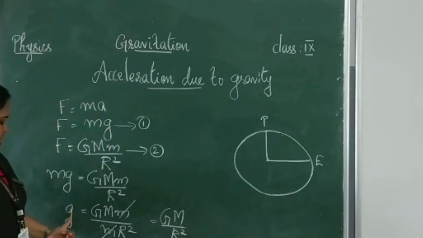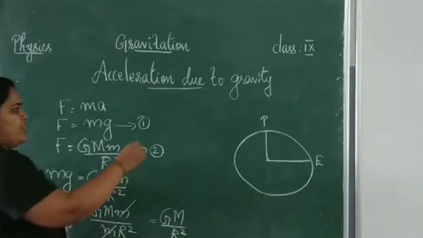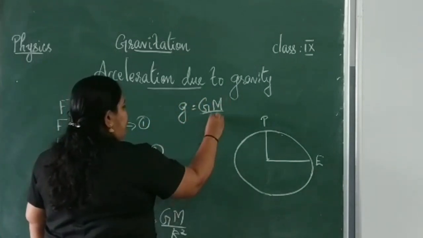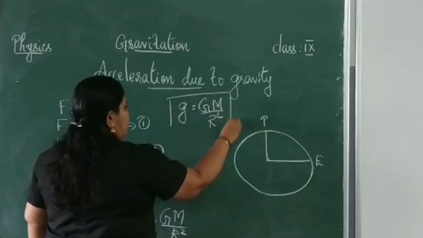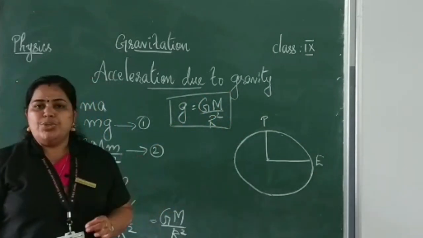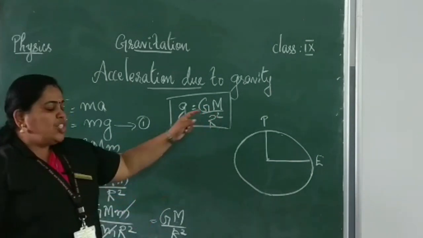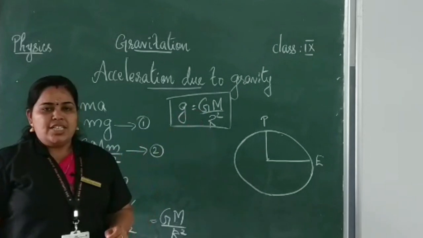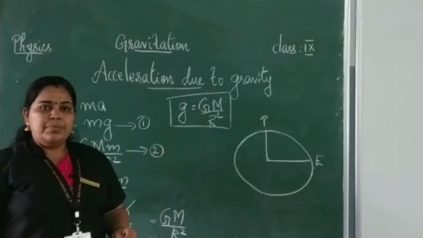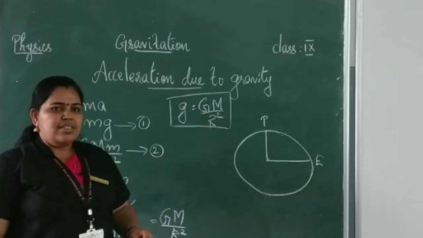Is it clear? So acceleration due to gravity, g is equal to GM by r square. This is the formula for finding out the acceleration due to gravity. What does G stand for? G is the gravitational constant, isn't it? What about M? M is the mass of the earth and r is the radius.